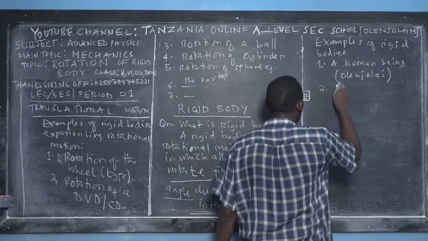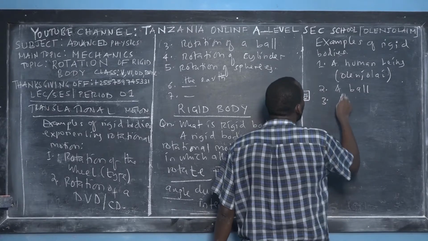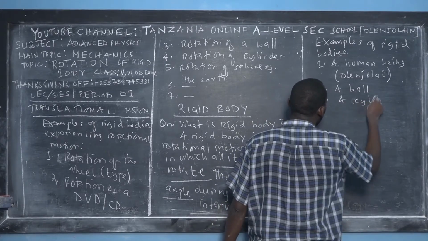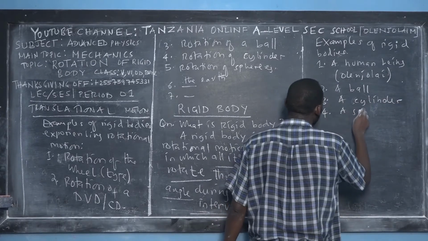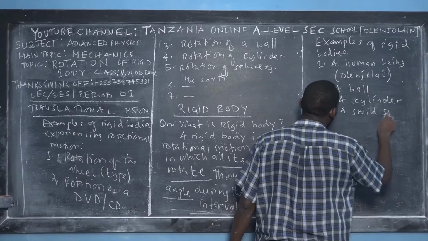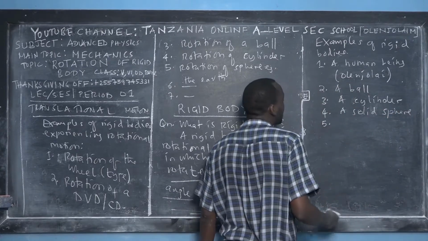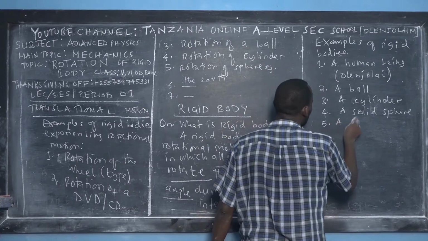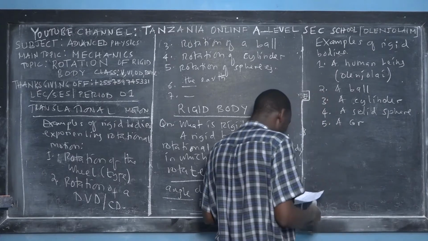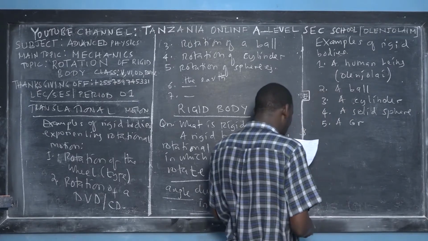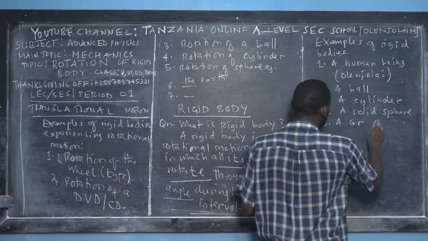Then the second example, a ball. The third example, a cylinder. The fourth example, a solid sphere. The fifth example, a car. A car is a rigid body. A ruler. So you have many different examples. But here, I want to add one more: a rod. So for example, number 6, you have a rod.